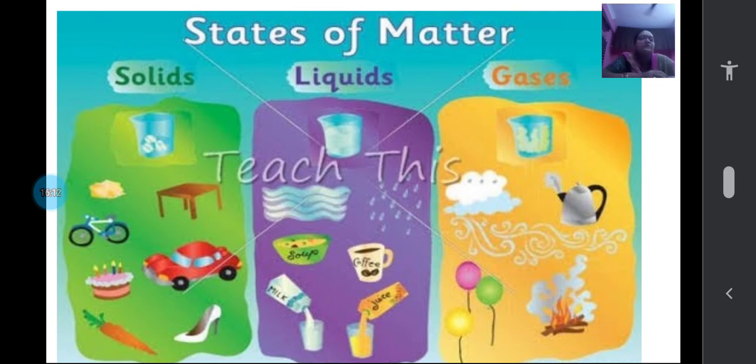Liquid, take the rain water, children. Is it a liquid? Why is it a liquid? Because it can flow. It takes the shape of the container, and also it has a fixed volume. Now gases. Fire is also a gas only. It does not have a fixed shape. It does not have a fixed volume, but it can spread easily. That is, it can flow easily. So if you know the differences between these three, you will understand.